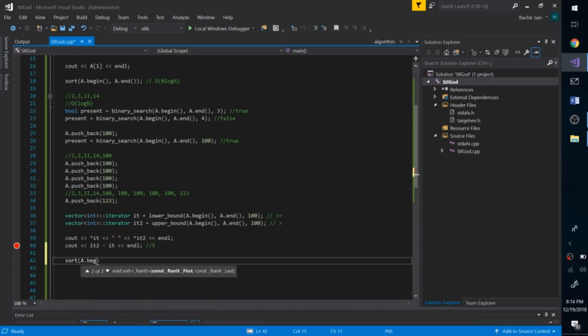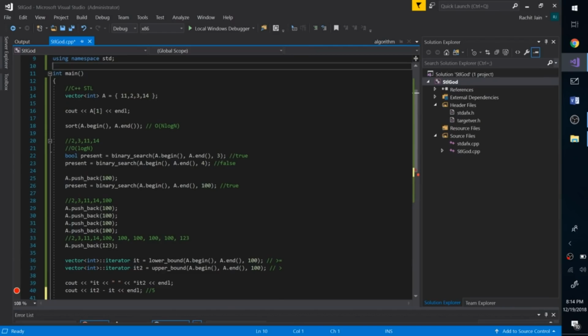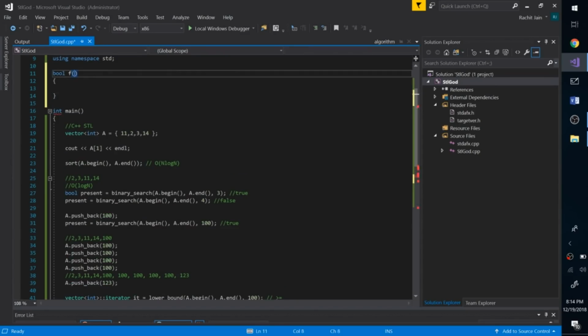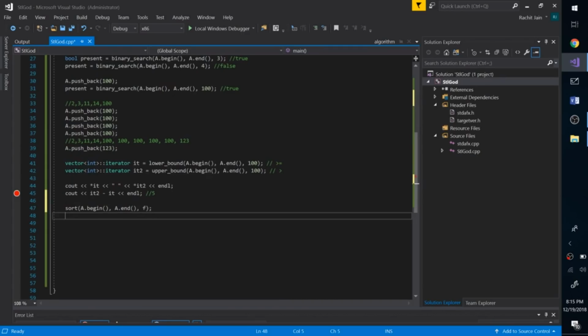So what we can do is, there is an overloaded function, and you can pass a comparator function right over here to control what is the ordering that you want. So let's pass some comparator function. Let's call that f right now, and we can define a comparator function right over here in global space. So a comparator function is nothing but it returns true or false. And if we want to sort this in decreasing order, we can say return x is greater than y, and now this should sort the vector in descending order.